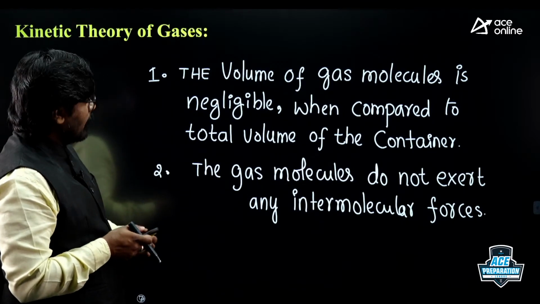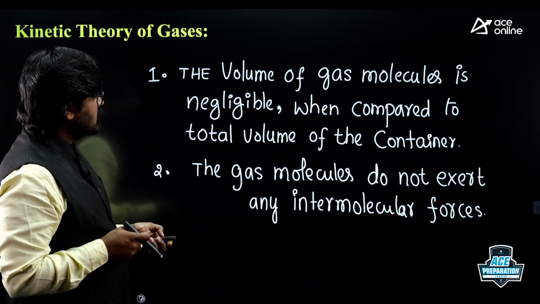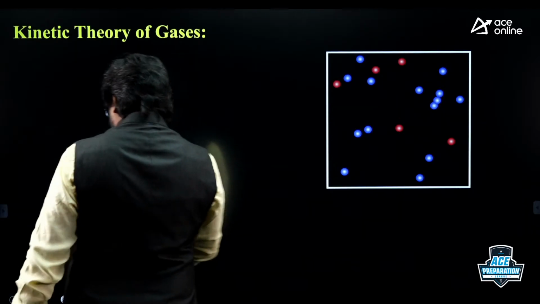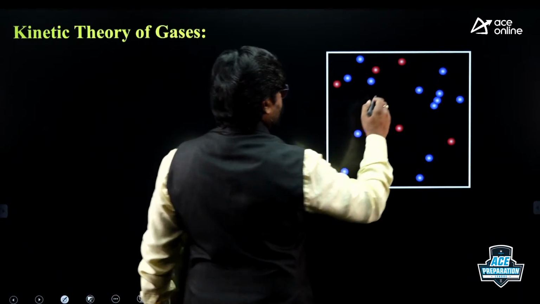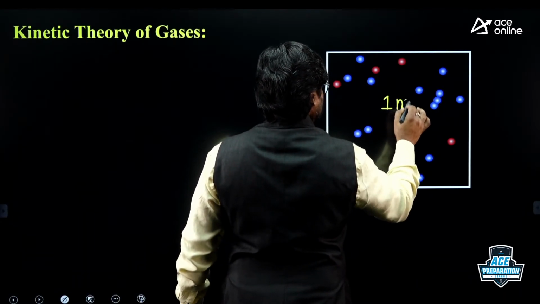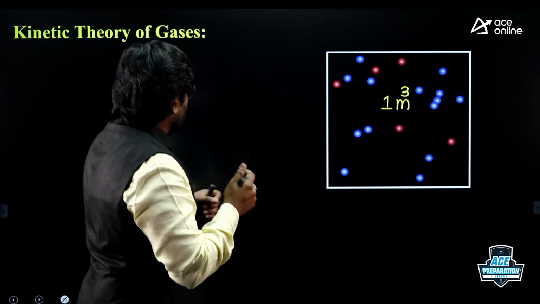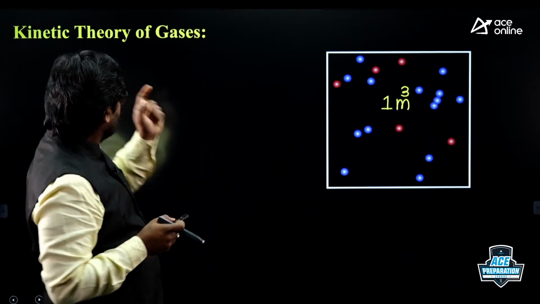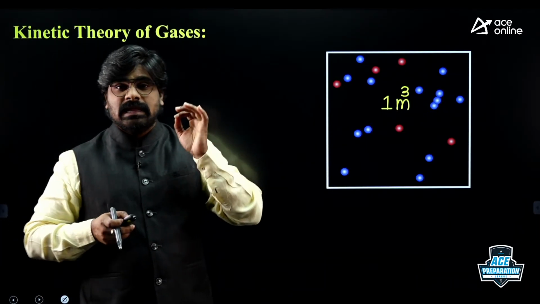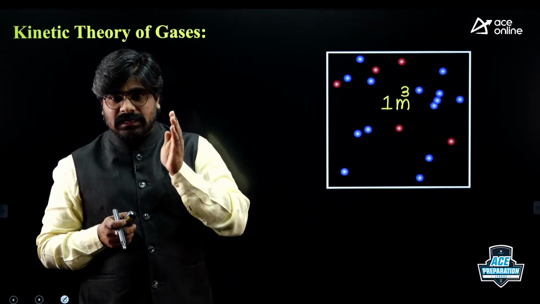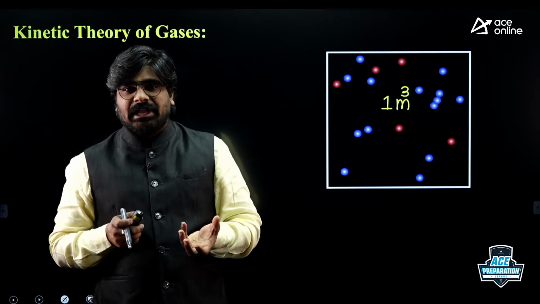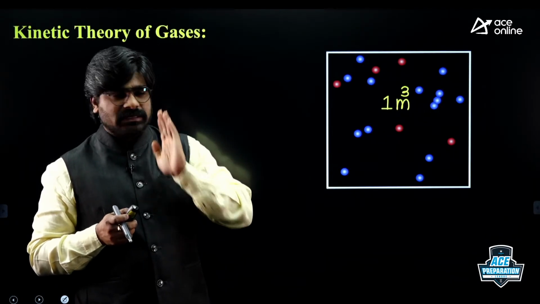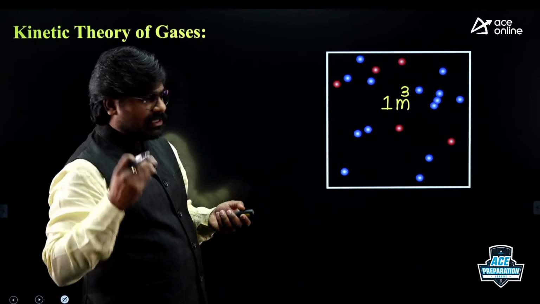First we will discuss the first point. Suppose there is a container whose volume is 1 meter cube. Kinetic theory is nothing but the description of the behavior of gas molecules, so whatever I am giving is from kinetic theory only.